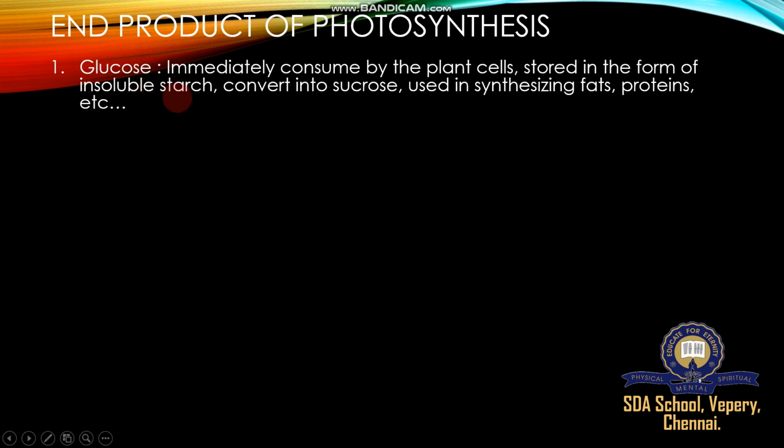It is converted to starch because starch is stored in the storage cells, in the form of insoluble starch. This starch is converted into sucrose, which is used in synthesizing fat, proteins, etc. Polymerization chain reactions happen here, developing sucrose, which is used for synthesizing fat, protein, etc.